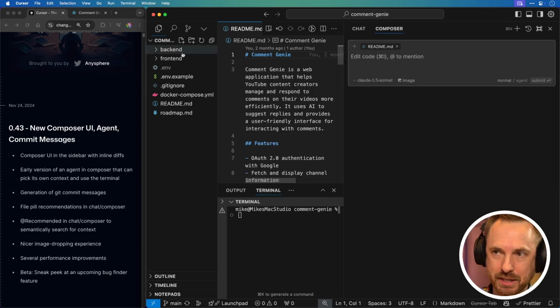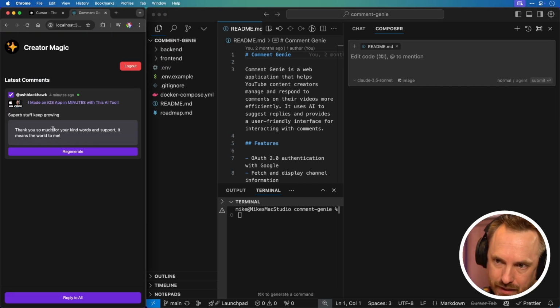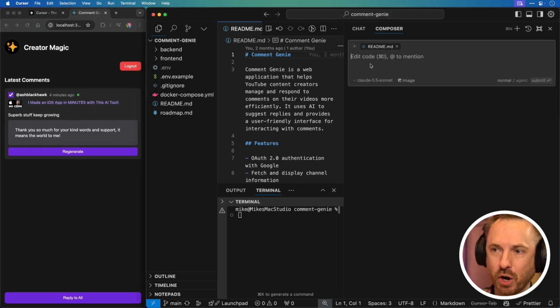So say, for instance, if we look at Comment Genie, I've already worked on making it a little more mobile responsive and a little more friendly to work with. But say, for instance, I want to make a change to this, and maybe instead of just one regenerate button, I want to add another option. So we got regenerate, but I also want to maybe regenerate a joke or something like that, so I can have a more jokey reply.